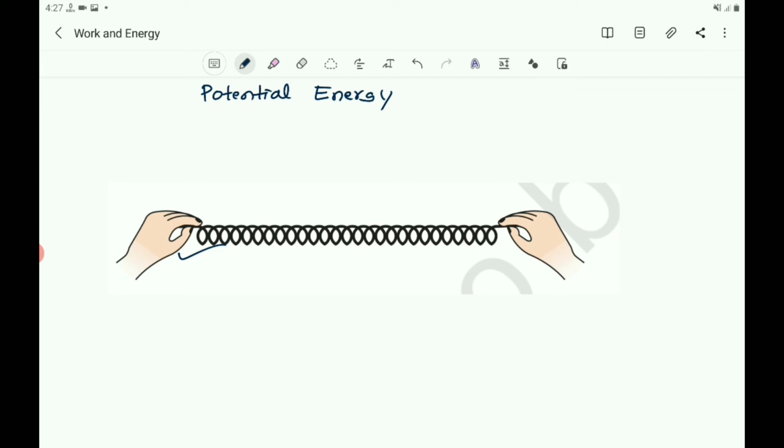In this situation, the energy gets stored due to the work done on the object. The energy transferred to an object is stored as potential energy if it is not used to cause a change in the velocity or speed of the object.